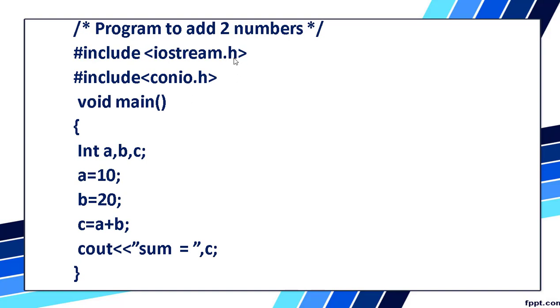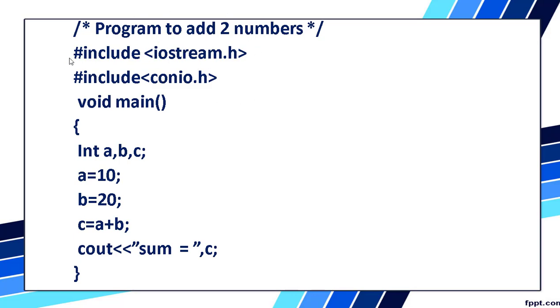Because we are using .h. Whenever we have an image file, we write img.jpeg, so the extension is JPEG. In the same way, .h is the extension for the header file. This header file will contain some functions, and all these functions will be stored in the header files.